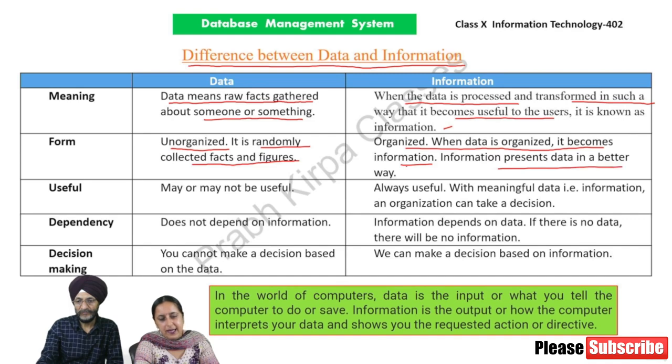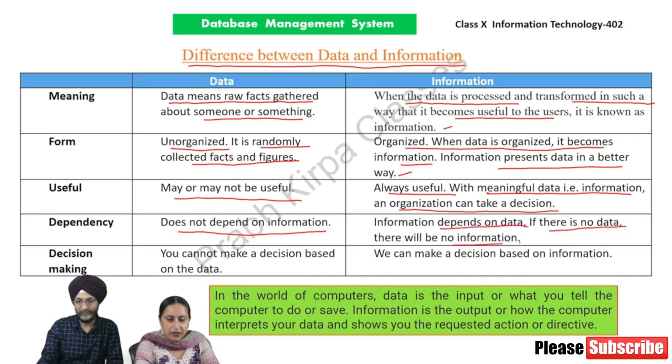Information presents data in a better way. Data may or may not be useful. Information is always useful. With meaningful data, that is information, an organization can take a decision. Data is not dependent on information. Information depends on data. If there is no data, there will be no information. You cannot make a decision based on the data. On the other hand, we can make a decision based on information.